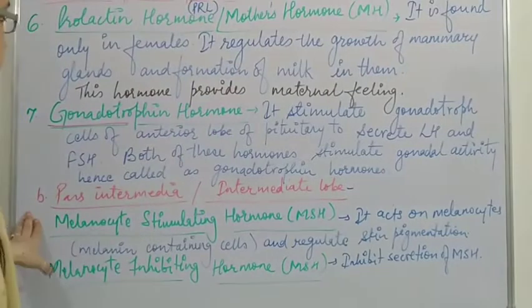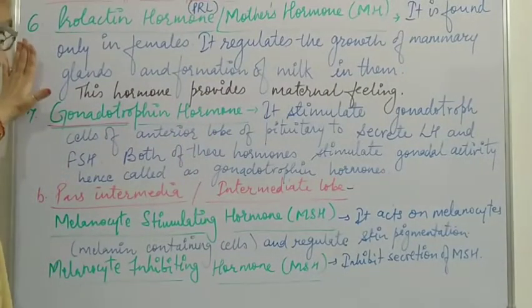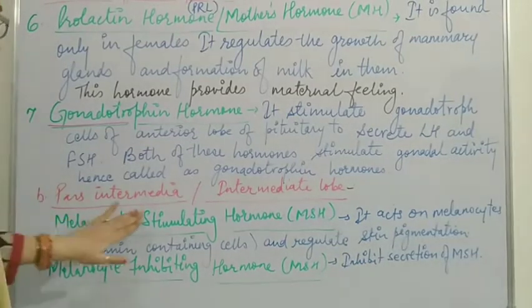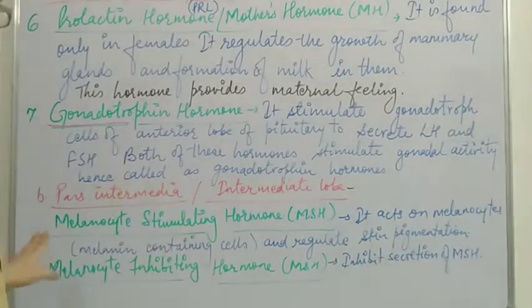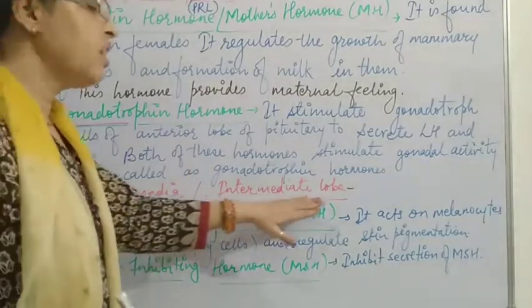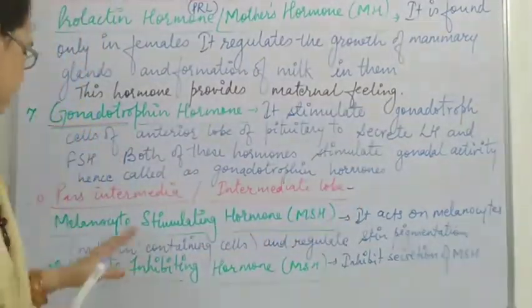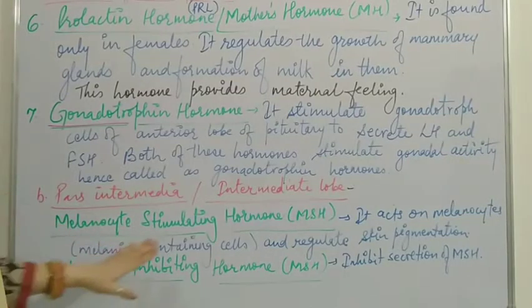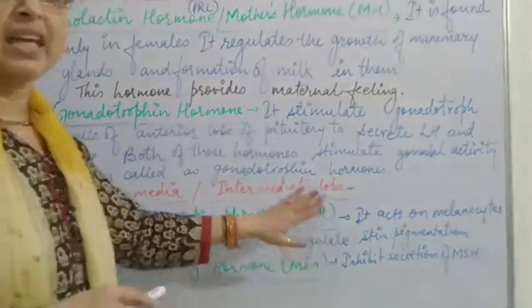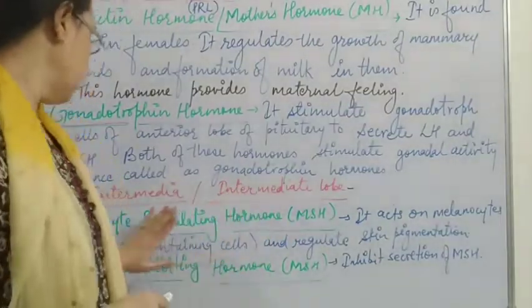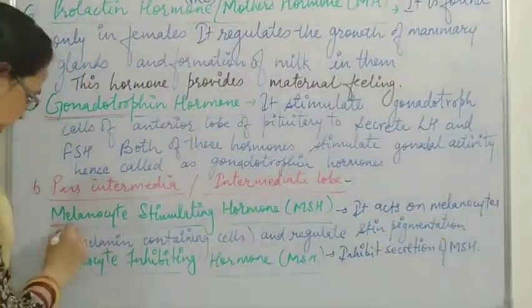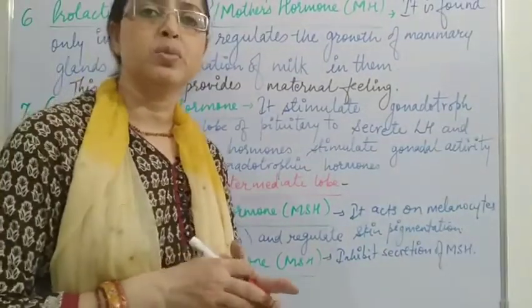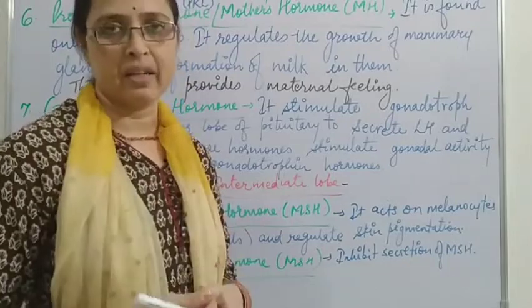So we have completed the pars distalis hormones. Now we are going to discuss the pars intermedia, the intermediate lobe of the pituitary. The hormone secreted by the pars intermedia is melanocyte stimulating hormone, called MSH. The word melanocyte comes from melanin, and melanin is the pigment responsible for providing skin color.